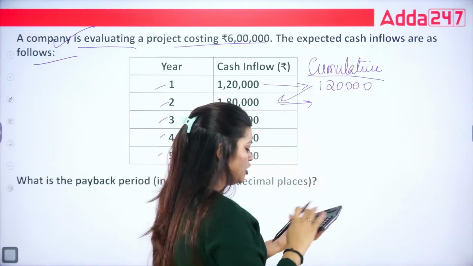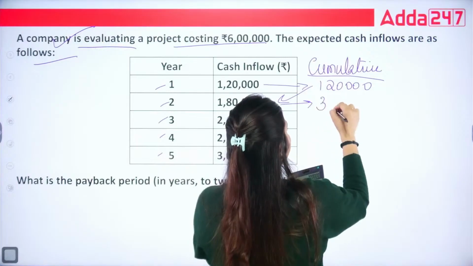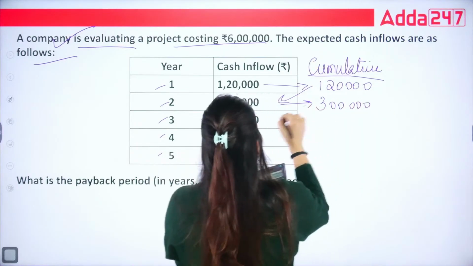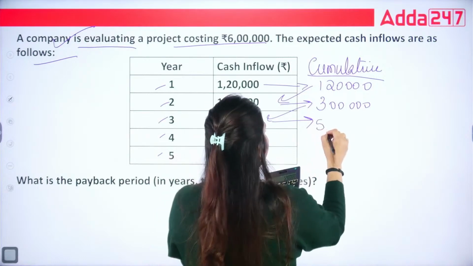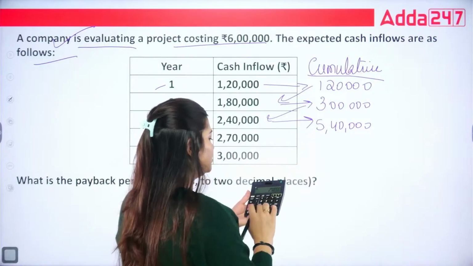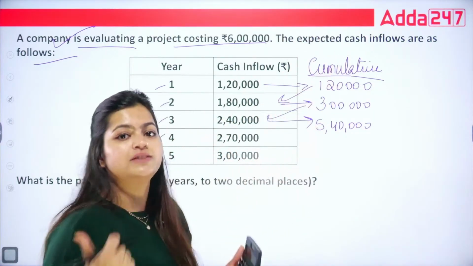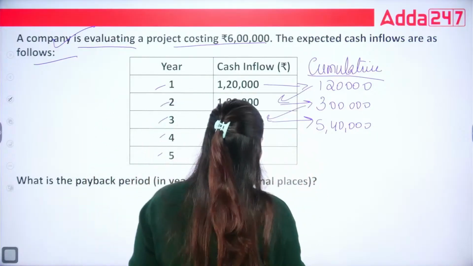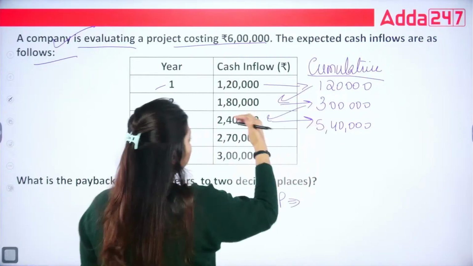In the next year you recovered 1,20,000 plus 1,80,000, means up to 2 years you have recovered up to 3 lakhs. If you add again 2,40,000, in your third year you could have recovered 5,40,000. If you add 2,70,000, that is exceeding your 6 lakhs. So in this case, you will work for full 3 years.